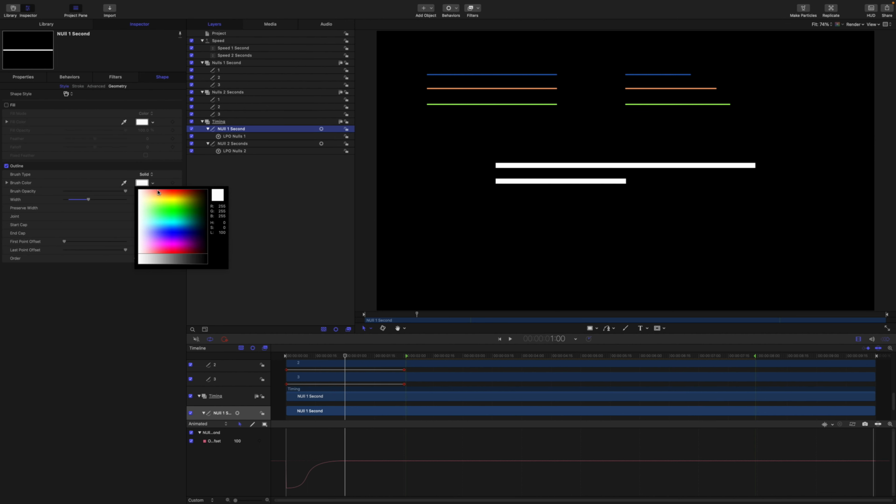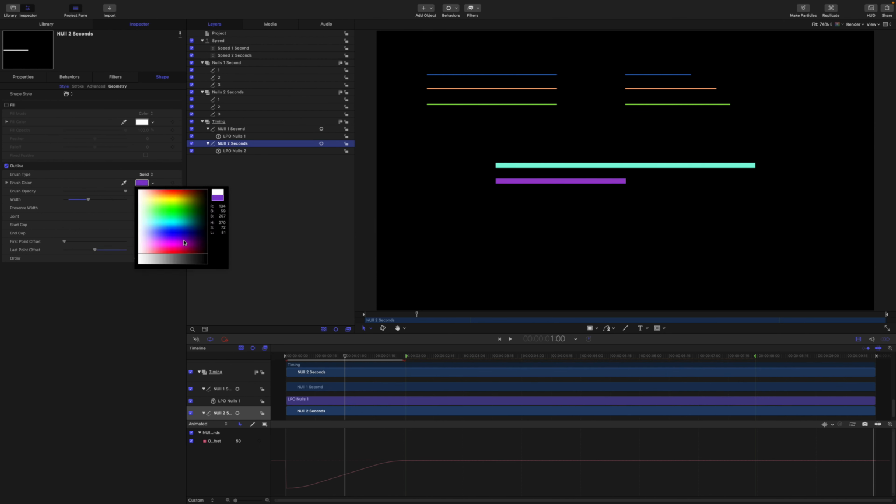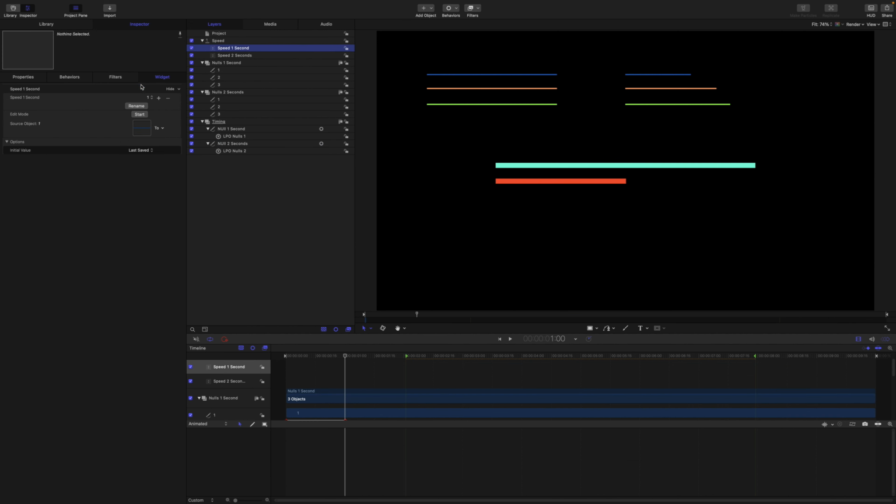And I'll give it another colour. Same for the other one. So our new duration null is running on the 1 second speed nulls, and our 2 second null is running on the 2 second speed.